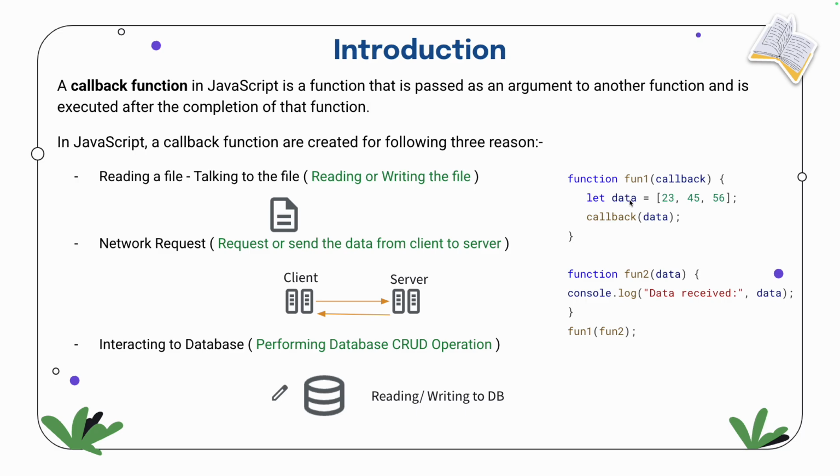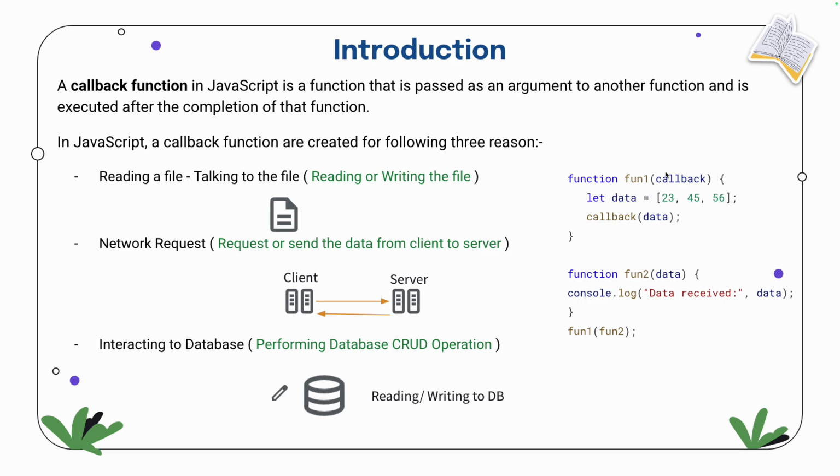If the data is not there and you simply call the callback, there is no meaning, right? Because what you will pass as data, undefined will go, and then here also undefined will print. So till these things are done, the callback function will not get executed. Got it? Once this is done, only then will the callback function execute. So that is called a callback function.